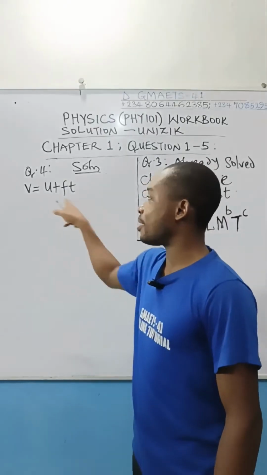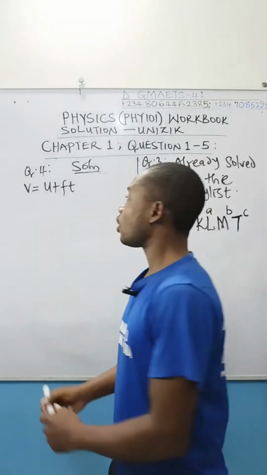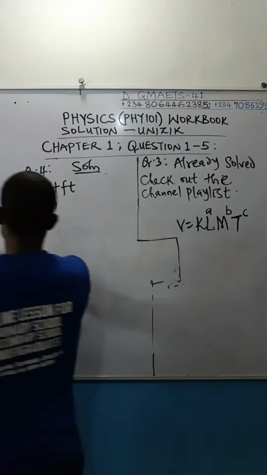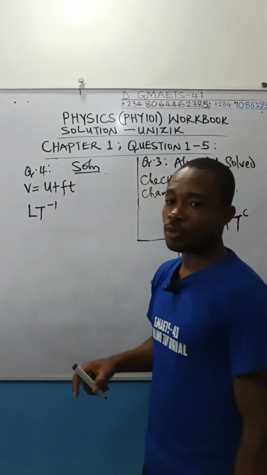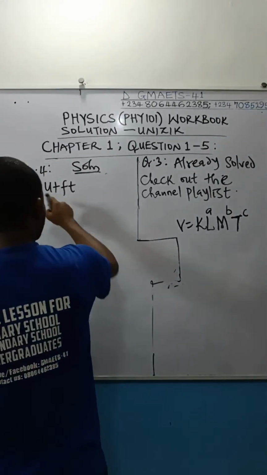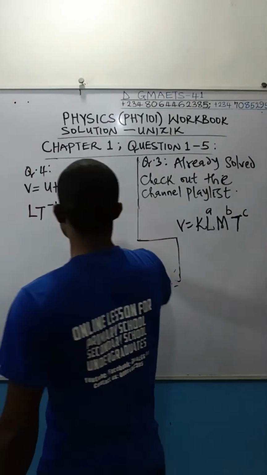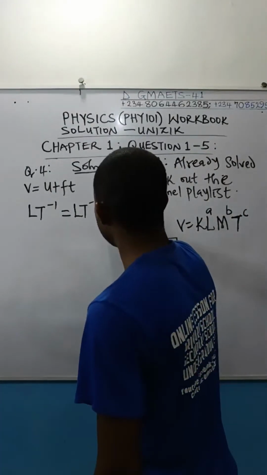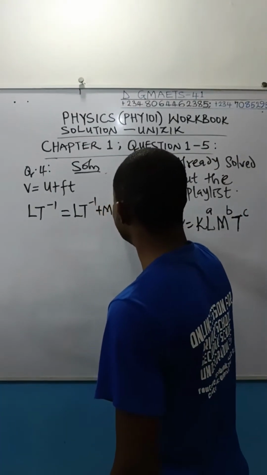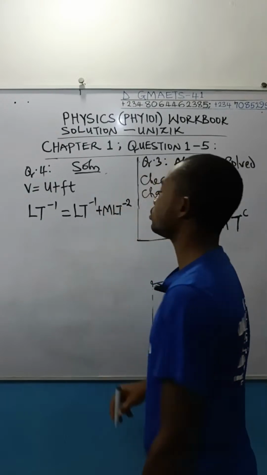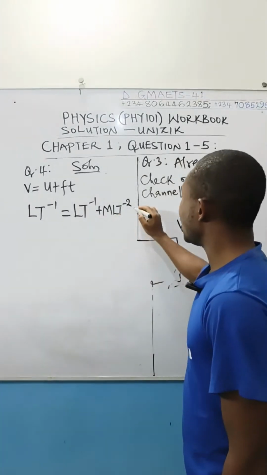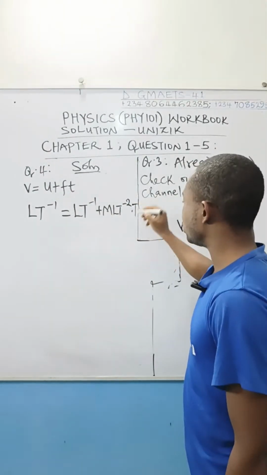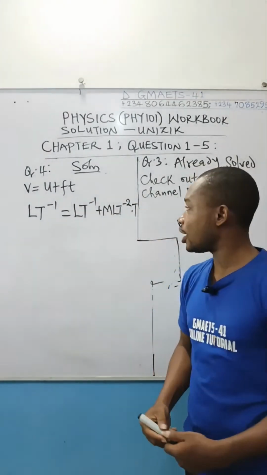I'm going to fix the dimension of each quantity straight on. All of them have been defined for us. We know the quantities, so we can fix them up. Dimension of final velocity is LT to the power of minus 1. Dimension of initial velocity, it is still velocity, so it is LT to the power of minus 1. Dimension of force is MLT to the power of minus 2, mass times acceleration. Then times t, and the dimension of t is capital T because it is time.